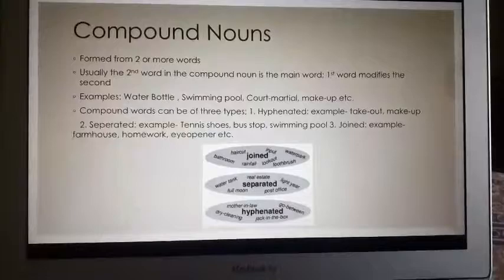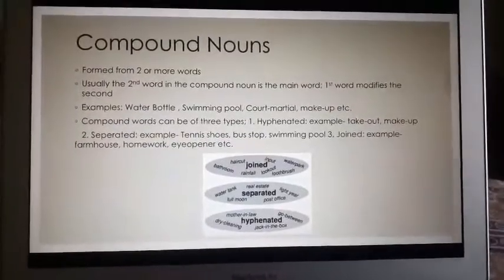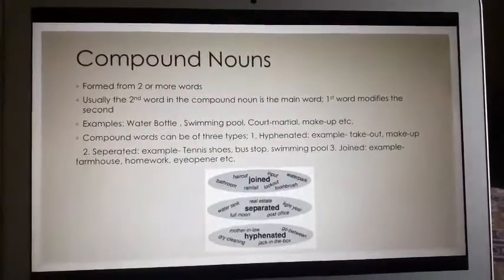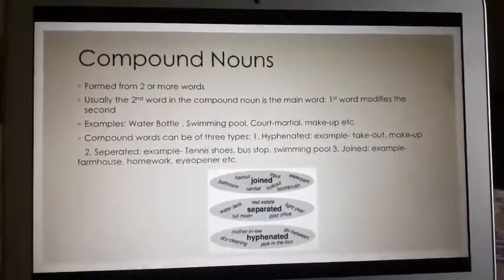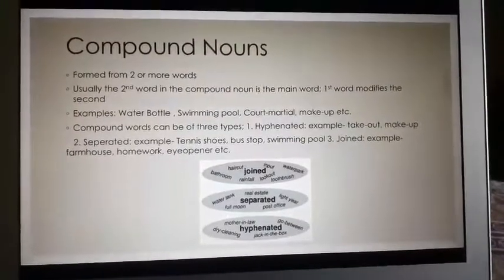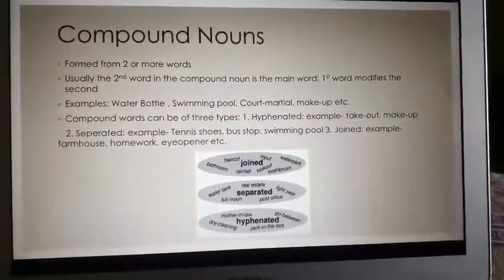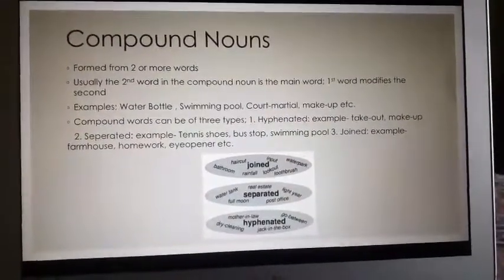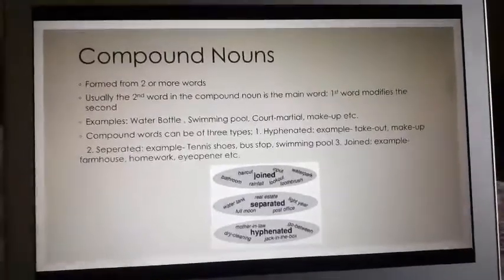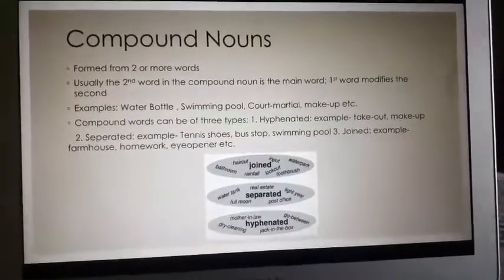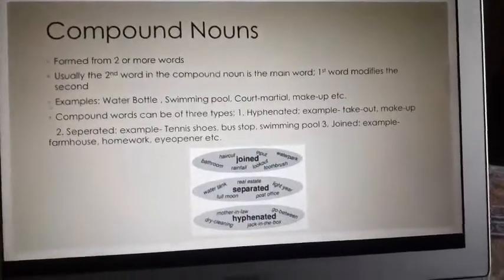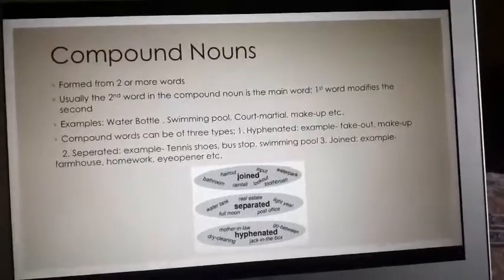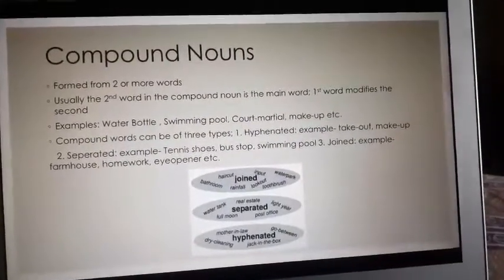Compound nouns. What are compound nouns? Compound nouns are formed from two or more words. So they are not a single word, but they are formed from two or more words. Usually the second word in the compound noun is the main word. So if you see, there are two words in a compound noun, and the second part is usually the main word in that compound noun. The first word usually is used to change or modify the second, to describe the second word.